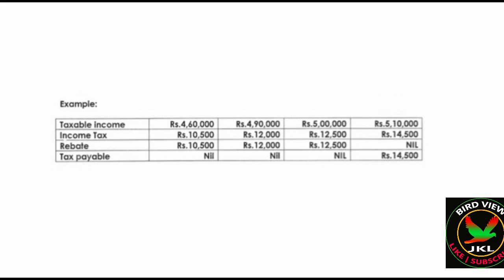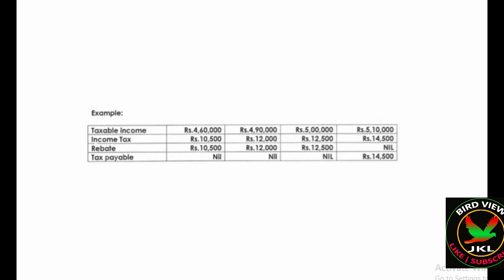And if you see the last table here, if your taxable income is 5 lakh 10,000, you cannot get a rebate here. So the income tax is 14,500, the rebate is 0, and the tax payable is 14,500. Like that, your calculation will be done.